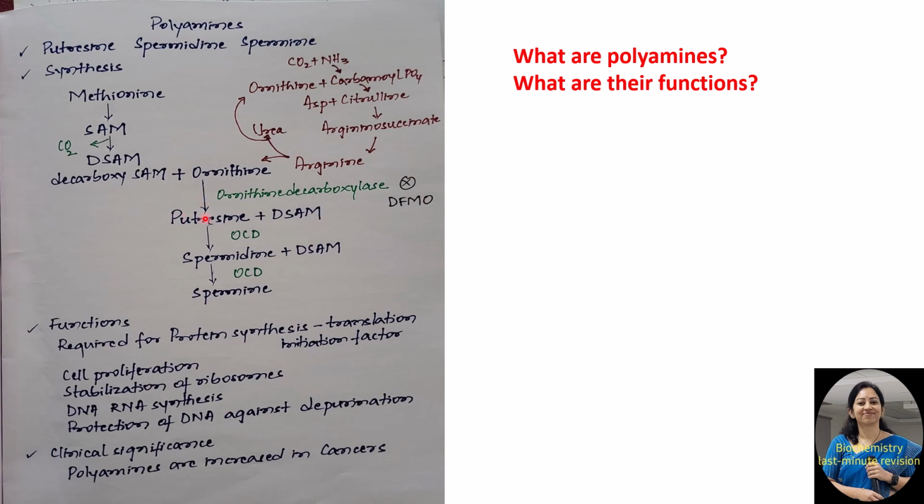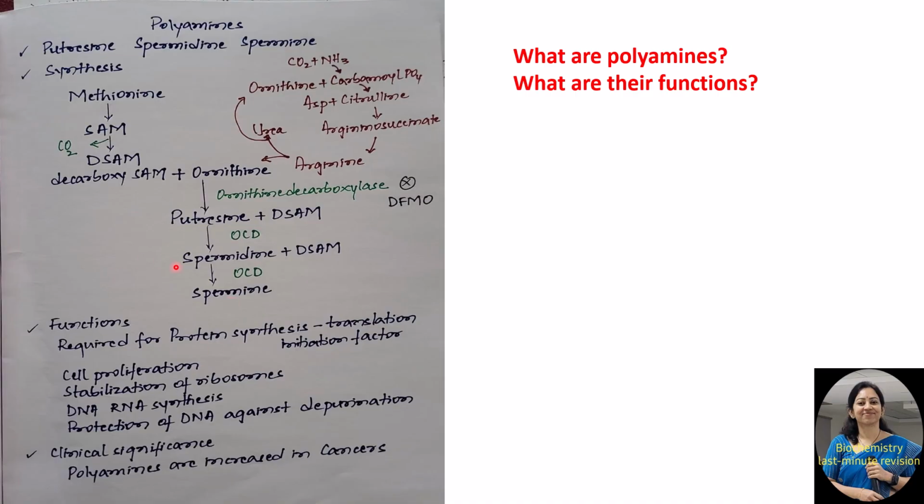Now putrescine is the primary polyamine. This in turn reacts with DSAM, decarboxy S-adenosyl methionine, and undergoes decarboxylation to form spermidine, which is also a polyamine. This is a secondary polyamine. This further condenses with decarboxy S-adenosyl methionine, undergoes decarboxylation to form spermine. So putrescine, spermidine and spermine, all 3 are polyamines.